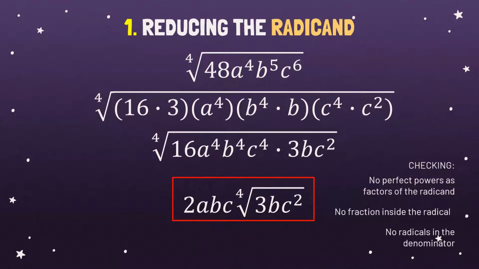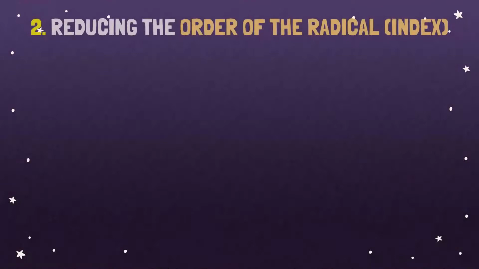Okay, so before we proceed to the second way or second method, if you are having difficulty understanding the first method, you may replay it. Okay, now let's go with the second method, which is reducing the order of the radical or the index. Let's have an example. In this way, we should be able to reduce the radical or the index. But how? Okay, listen carefully.